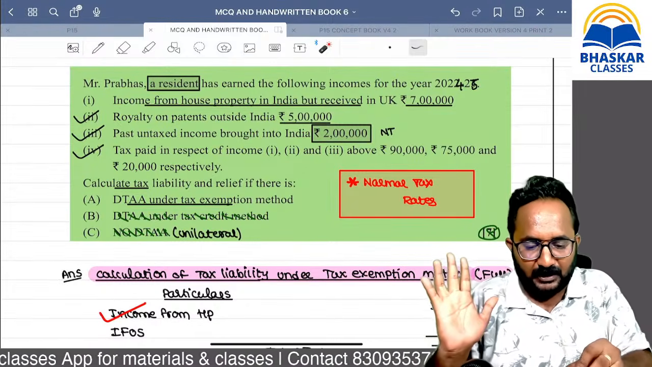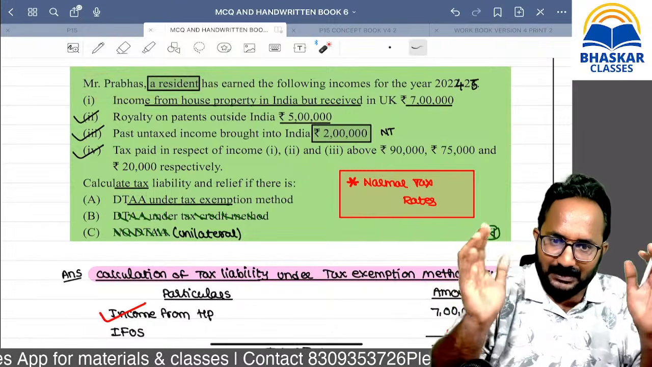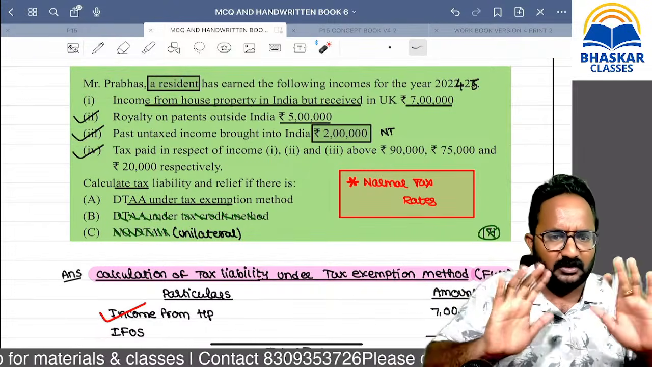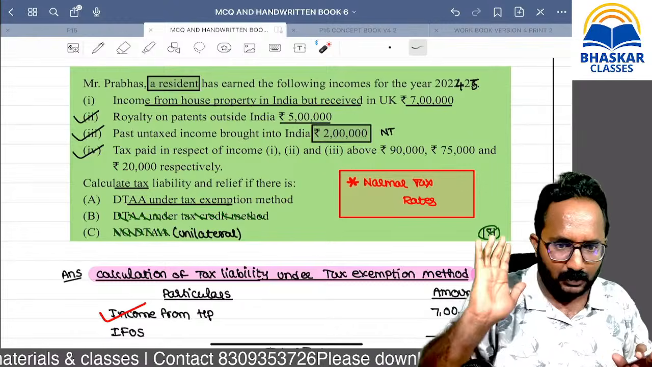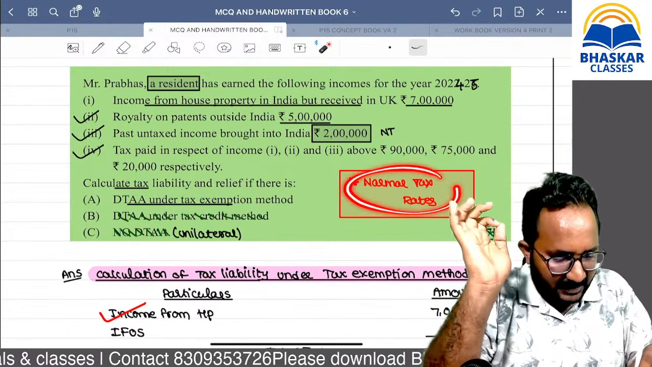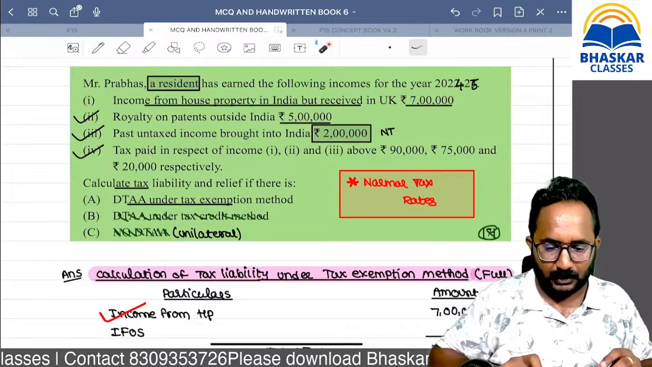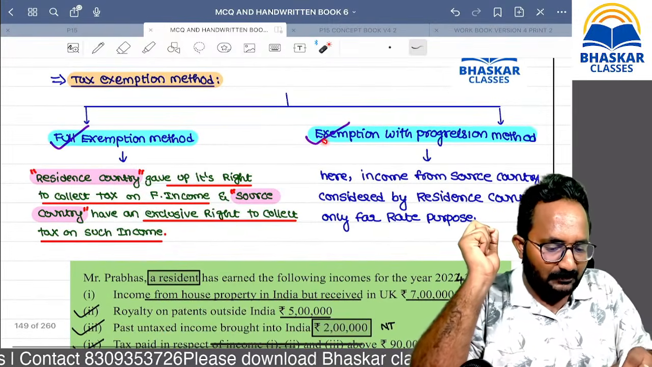Yes, normally for an individual you have to follow the default tax regime as an assumption, but they will not give you that type of chance there also. They will give you the regime definitely. Don't think about it. Now, what is that exemption with the progression?